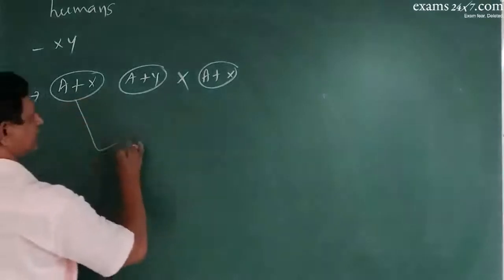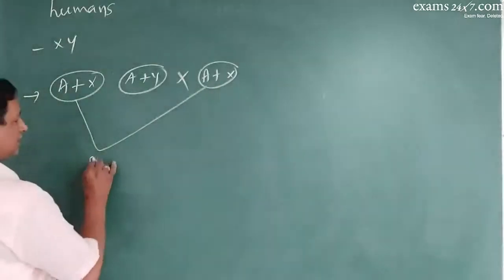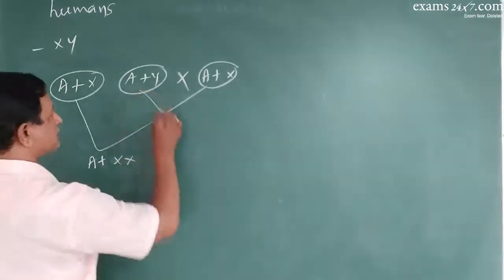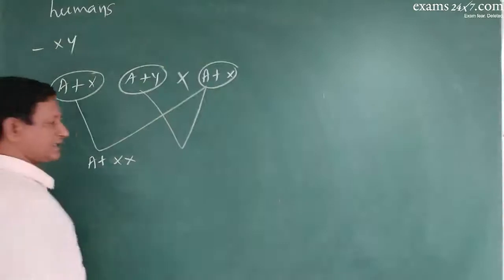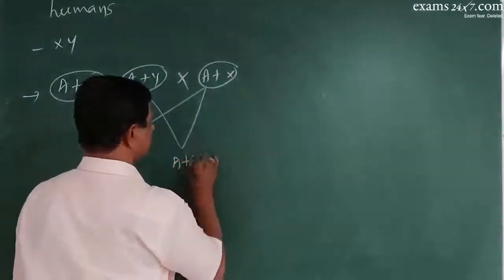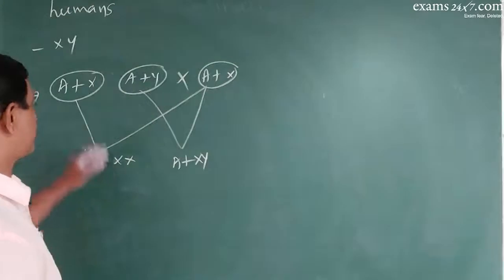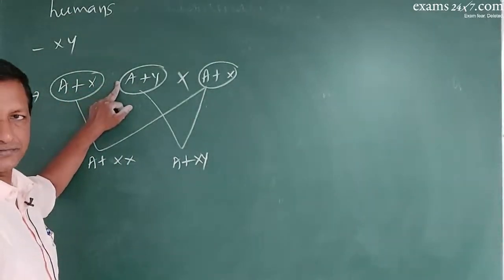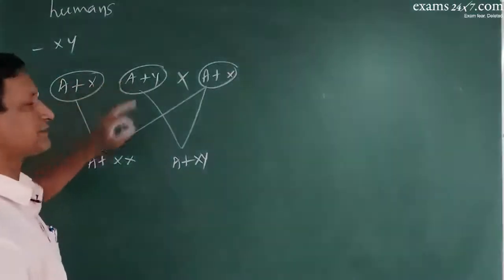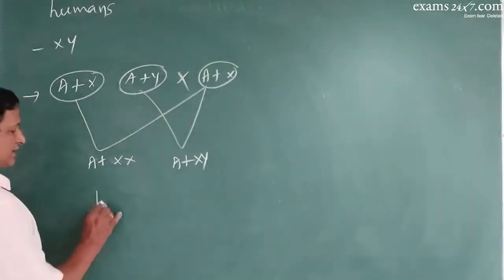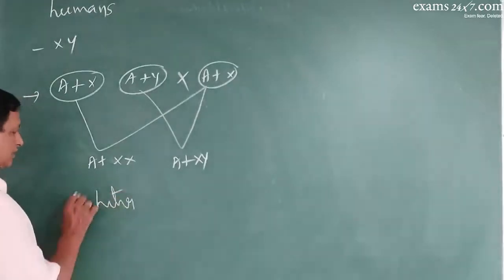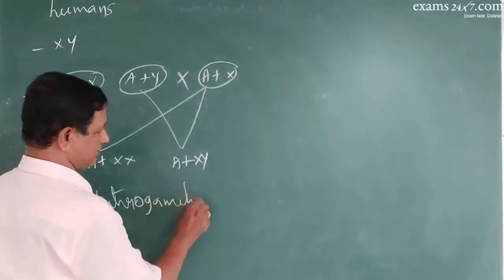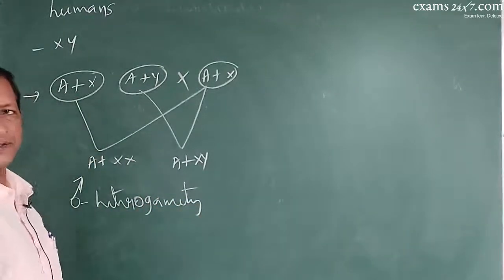If the sperm with the X chromosome fertilizes the egg, the individual will always be female. If the sperm with Y fertilizes the egg, the individual will always be male. So it is the male sperms which are responsible for the sex of the new infant. Since the male produces two types of gametes, it is called male heterogamety.